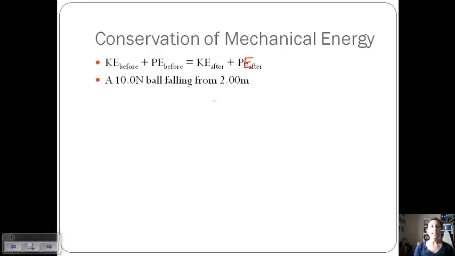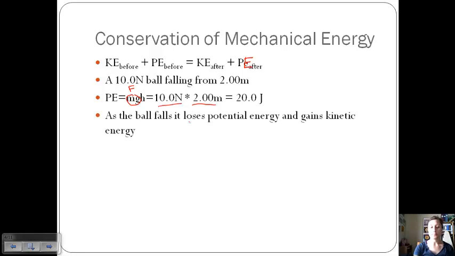So for example, if we have a 10 Newton ball that is falling from 2 meters, we can calculate its initial potential energy by taking its mass times its acceleration due to gravity times height. Well, m times g is also equal to force, right? Or weight, because force is mass times acceleration due to gravity. And so that's where we're getting the 10 newtons times its height, which is initially 2 meters up from our reference point, which in this case appears to be the ground or the bottom surface. So if we multiply those together, we get 20 joules. Remember, these are versions of energy, and the units of energy are joules.